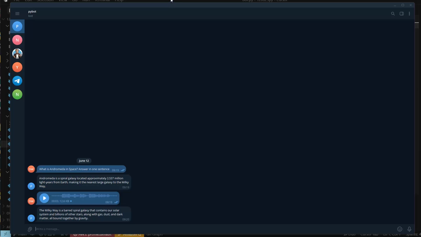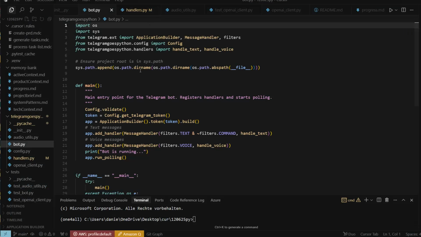Now let's have a look at how this is implemented in Python. So it is actually quite interesting because the important parts in this project, which I, by the way, of course have created using, in this case, Cursor. So I have, of course, leveraged AI in order to help me build this, especially if you're not familiar with a specific package or library. That's always helpful. And in this case, the most important things, at least for me, to understand how this actually works are probably the bot in here, and then also the handlers, and of course then the large language model itself. So regarding the bot implementation, it is actually quite easy because the pattern is quite simple.